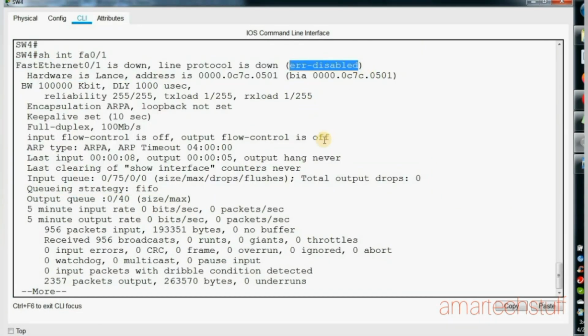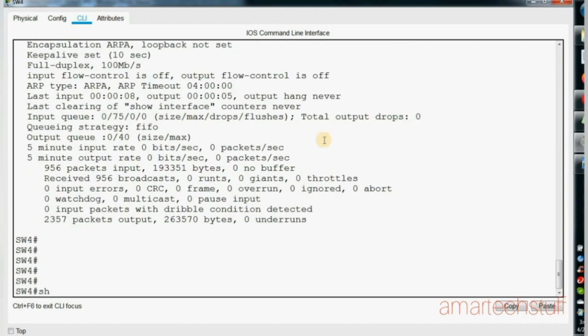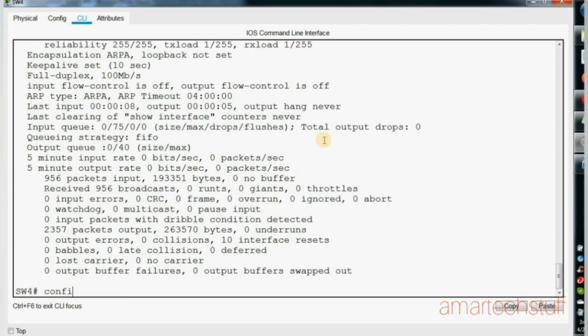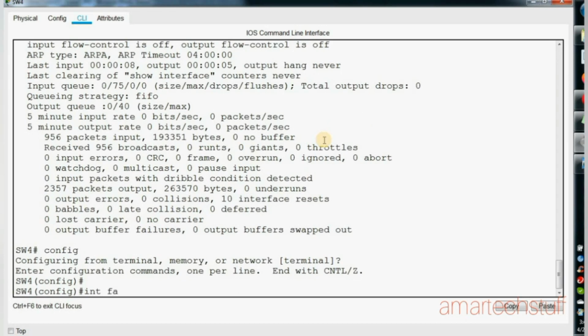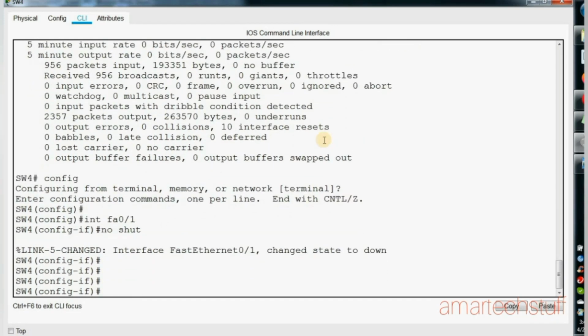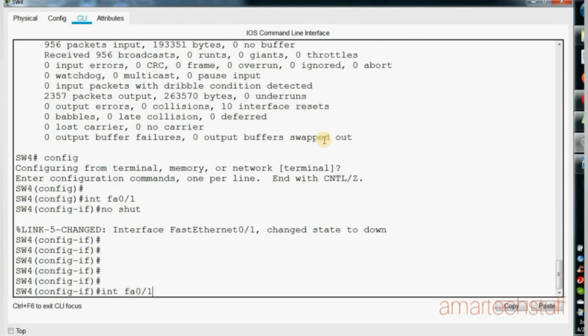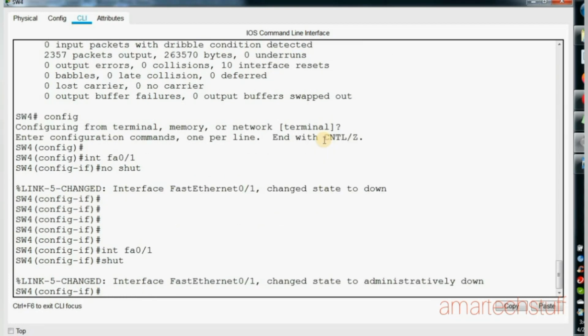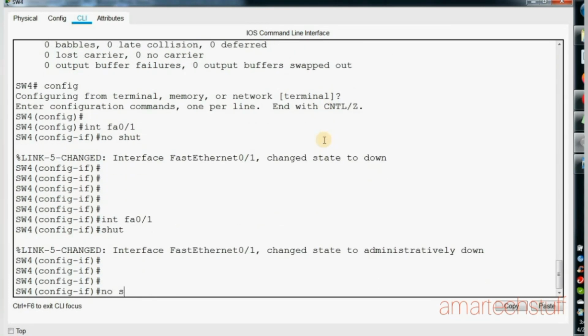So what I'll do is just bounce this port. I'll make this port no shut. Sorry, I need to make it shut first, and then I'll do no shut.